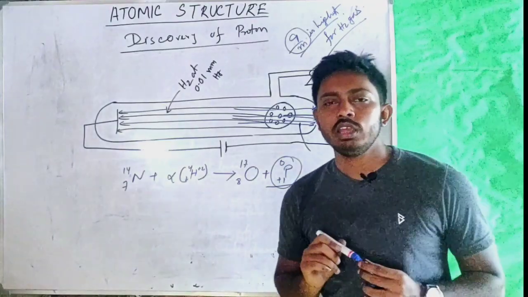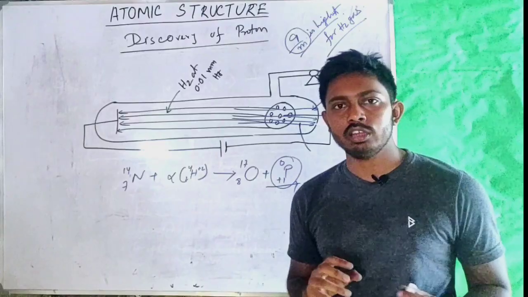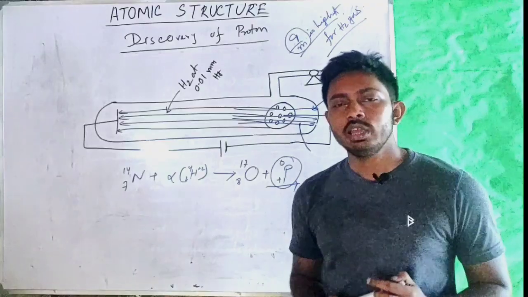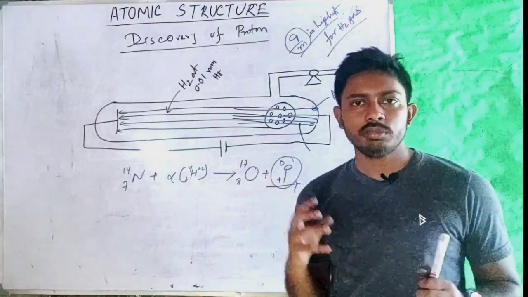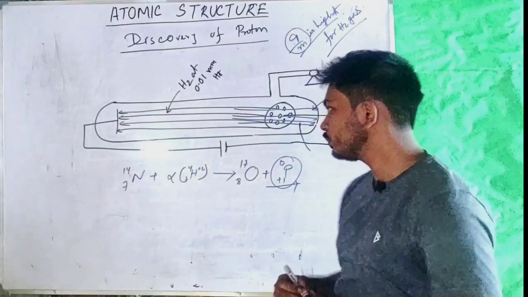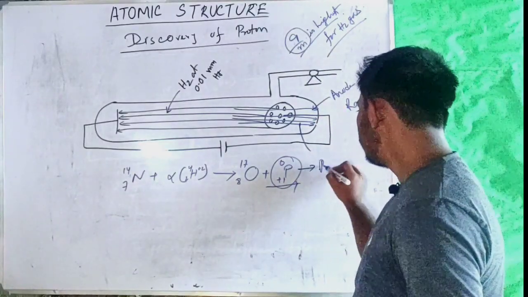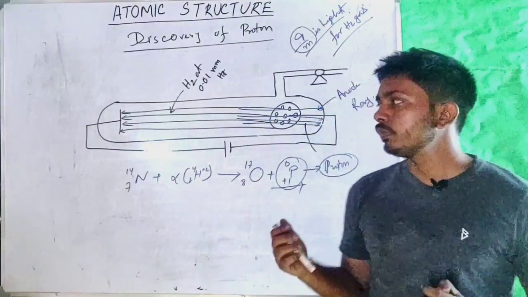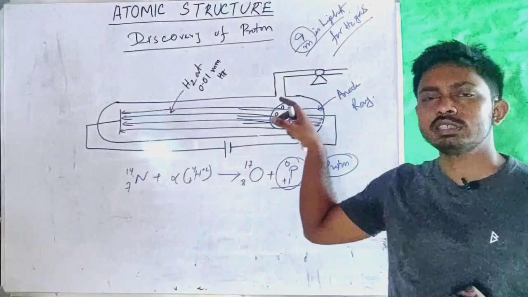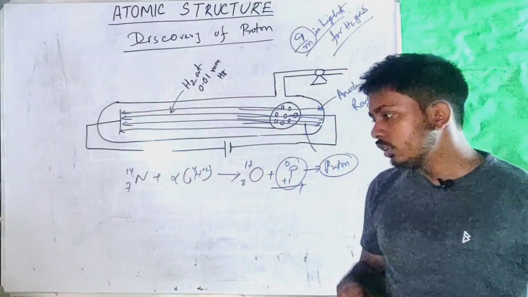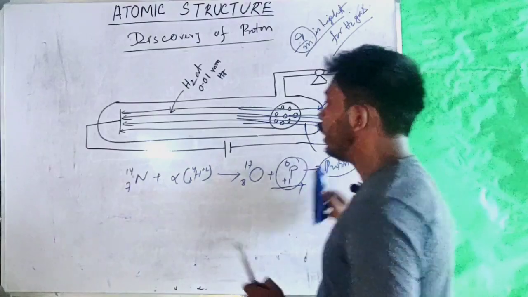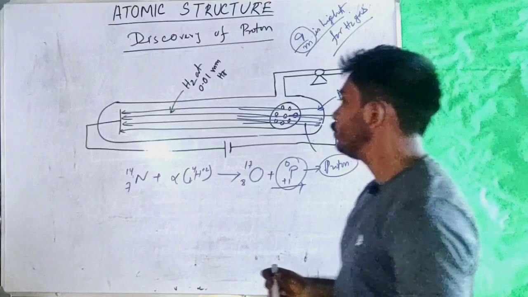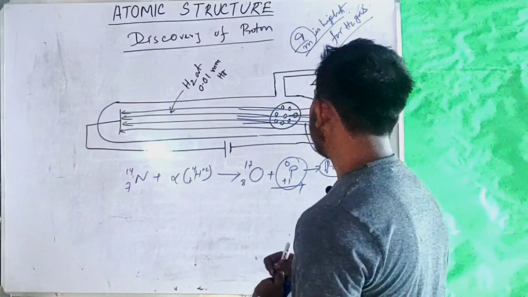So he concluded that every nucleus of an atom was consisted of hydrogen nuclei or hydrogen ion, and later he termed this fundamental particle as proton. So this was termed as proton. Later he explained the cause of generation of this radiation inside a discharge tube. So the cause was when high potential difference was applied between these two electrodes, electrons with high energy was traveling from cathode to anode.